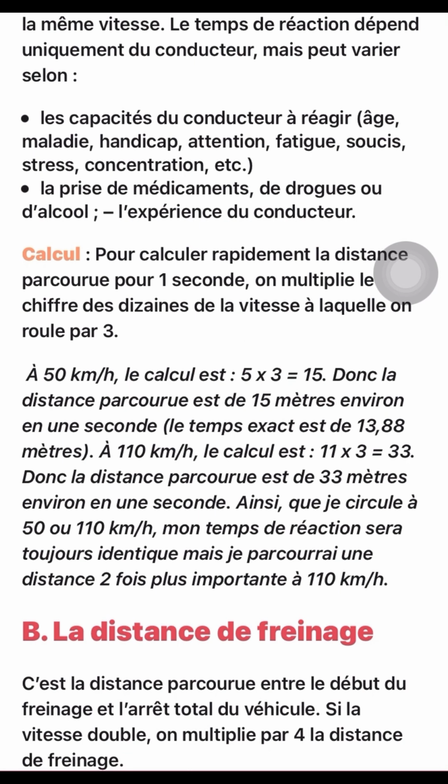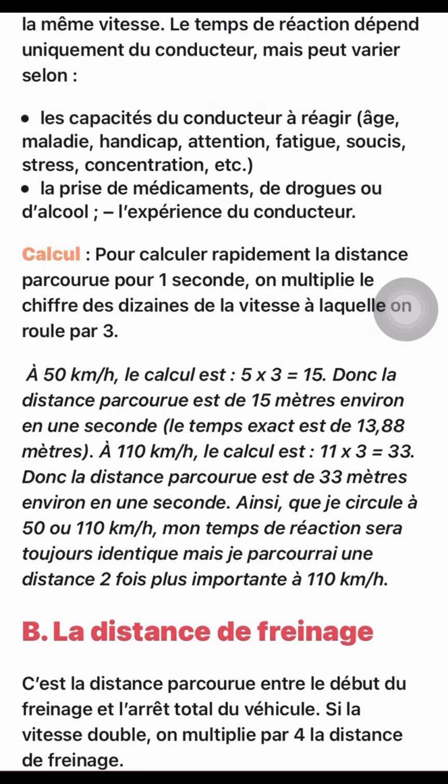Pour calculer rapidement la distance parcourue pour 1 seconde, on multiplie le chiffre des dizaines de la vitesse à laquelle on roule par 3. This is an example. Now they say at 50 kilometers. If the driver is moving at 50 kilometers and you want to calculate le temps de réaction, they are telling us that how to calculate it is you multiply by 3 the last number, which is this 5. That is how to calculate le temps de réaction. That's what they are trying to tell us.